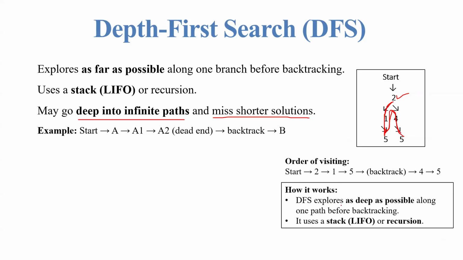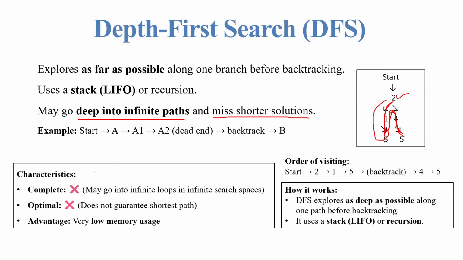So again, DFS explores as deep as possible along one path before backtracking. That is, this is the one path, and after finishing it, it will go to the other path. It uses a stack or recursion. Now, what are the characteristics of DFS? It may go into infinite loops in infinite search spaces. Second, it doesn't guarantee the shortest path. Why? Because as I said, it explores as deep as possible in one path, so there is no guarantee that we are going to get the shortest path. And the advantage is very low memory usage.